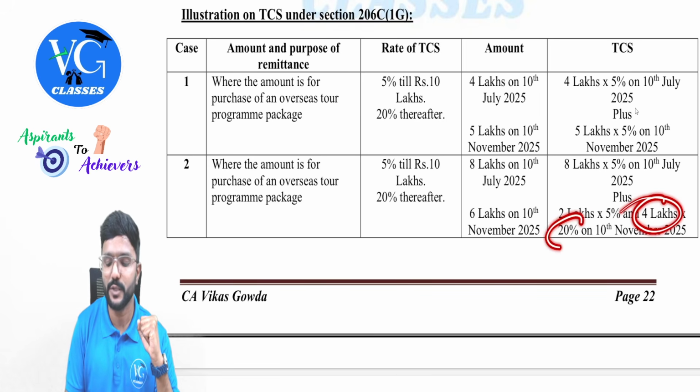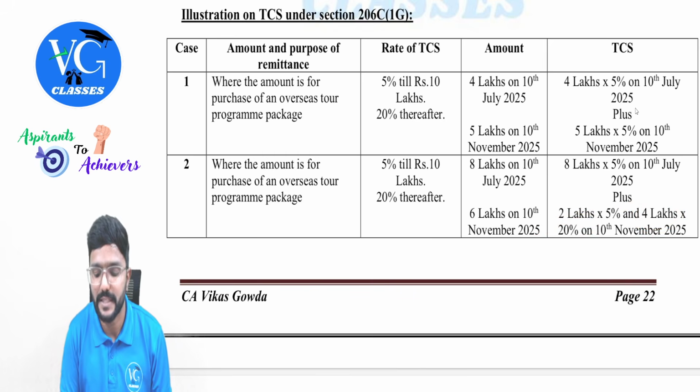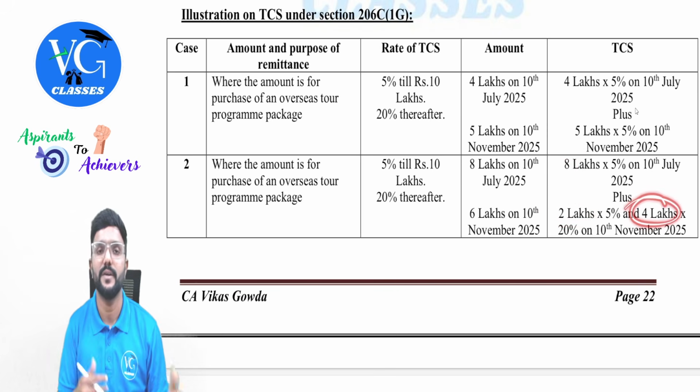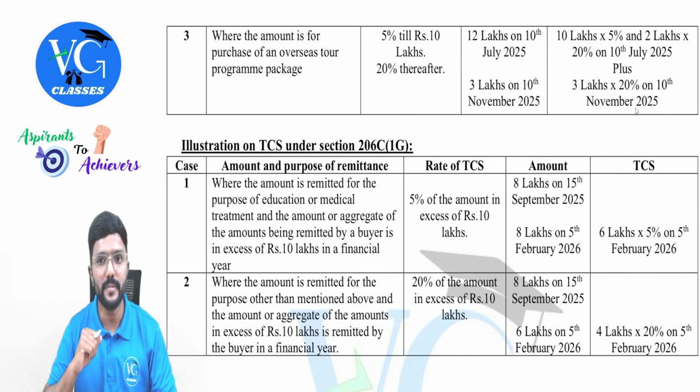Sir, why on 4 lakh 20%? Because in aggregate it is in excess of 10 lakh. That is 8 plus 2, 10 is over, right? Over and above 10, how much? 4 lakh. On that 20%. Hope you got it.